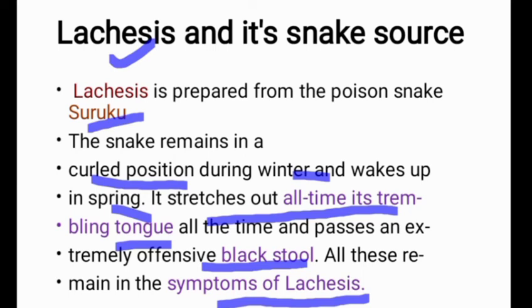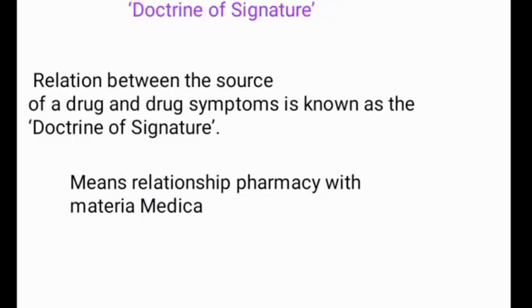So Lachesis and surukuku have the doctrine of signature, they are related to each other, because the source of a drug is related to the Materia Medica, the symptoms of the drug. I hope by these three examples you can understand what the doctrine of signature is, and the relation between the sources of a drug and the drug symptoms.